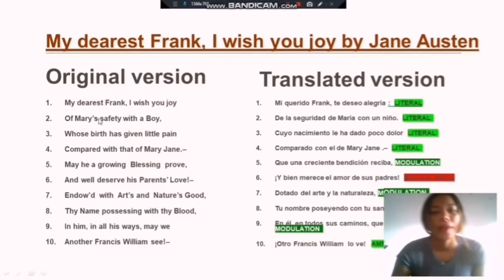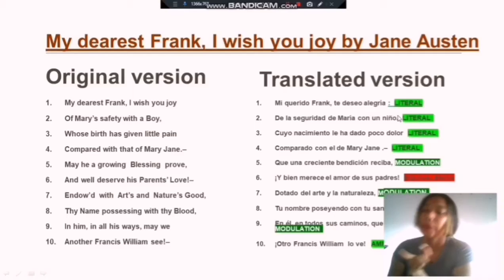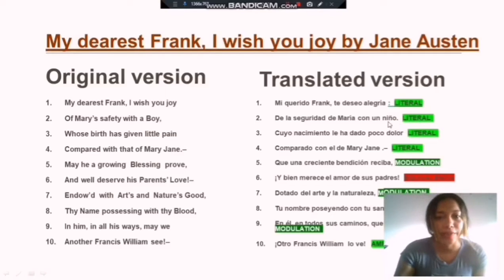Let's start. My dearest Frank, I wish you joy. In Spanish, it would be Mi querido Frank, te deseo alegría. This is literal translation. We saw that every word is translated: my dearest Frank, mi querido Frank; I wish you joy, te deseo alegría. Every word is translated, so that is literal translation. It's the same case in the second and the third line. We can see in the fourth line there is also literal translation